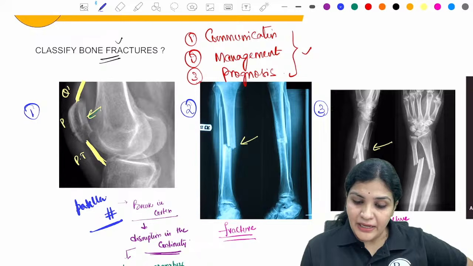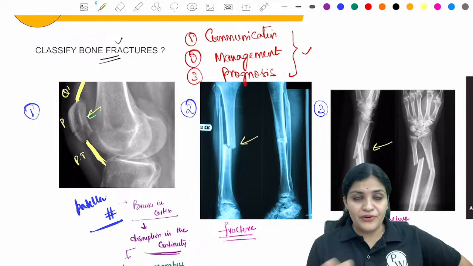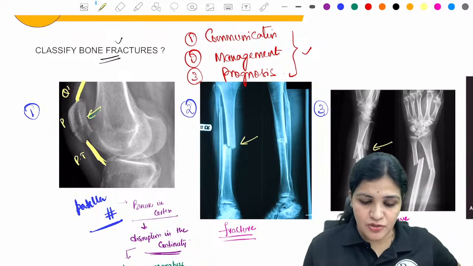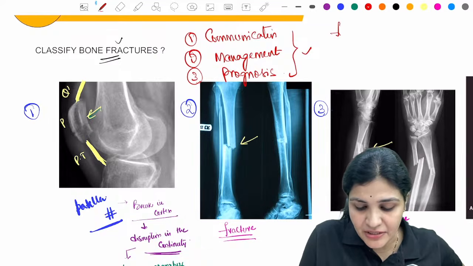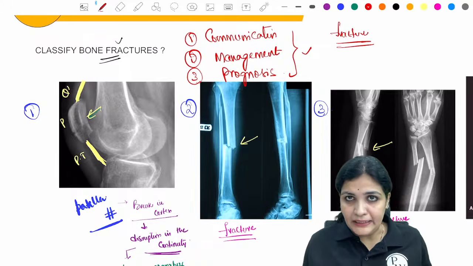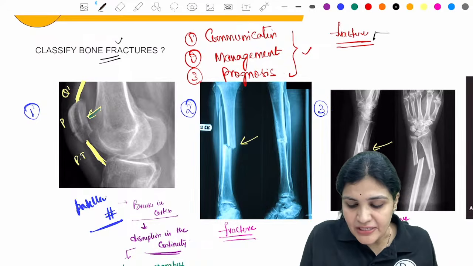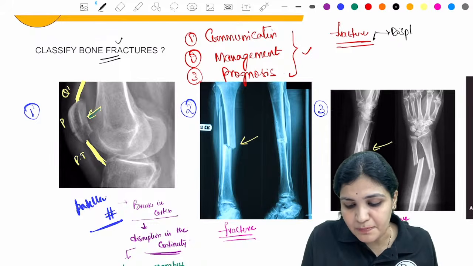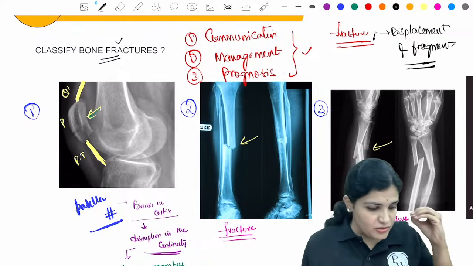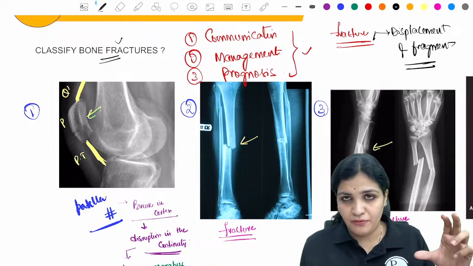What I'm trying to tell you is, the first fracture is a patella fracture. Whenever there is a fracture, there will be a break in the continuity, and this fracture will result in displacement of the fragment. So one part becomes two parts. The patella was a single bone; now because of the fracture, it has become two fragments, right?